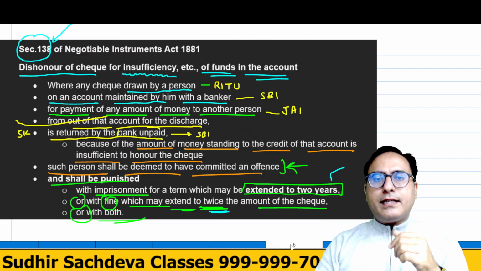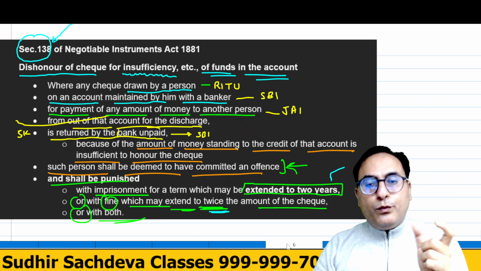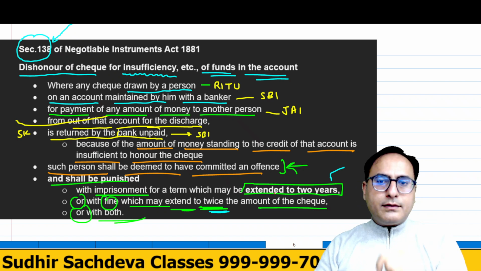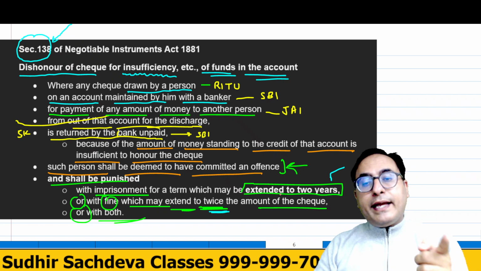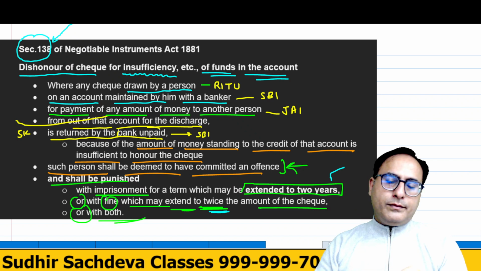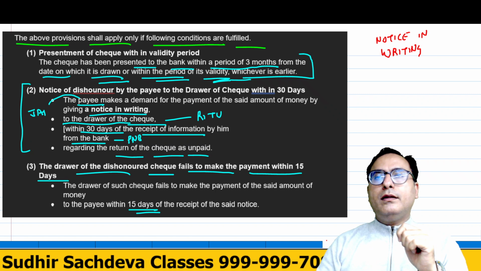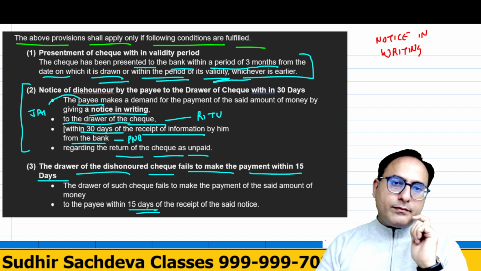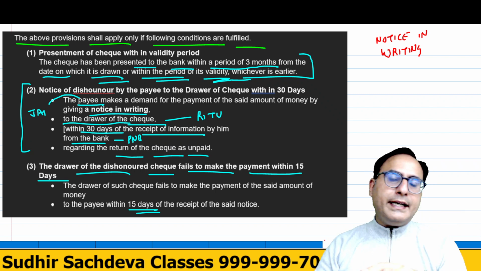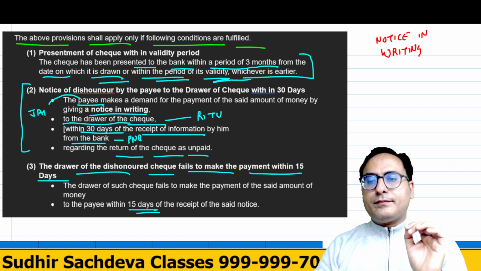Then we discussed what can happen if this check gets dishonored. And to file this case, this process must have been followed: 30 days notice in writing, then if within 15 days the payment is not made, the case is filed.